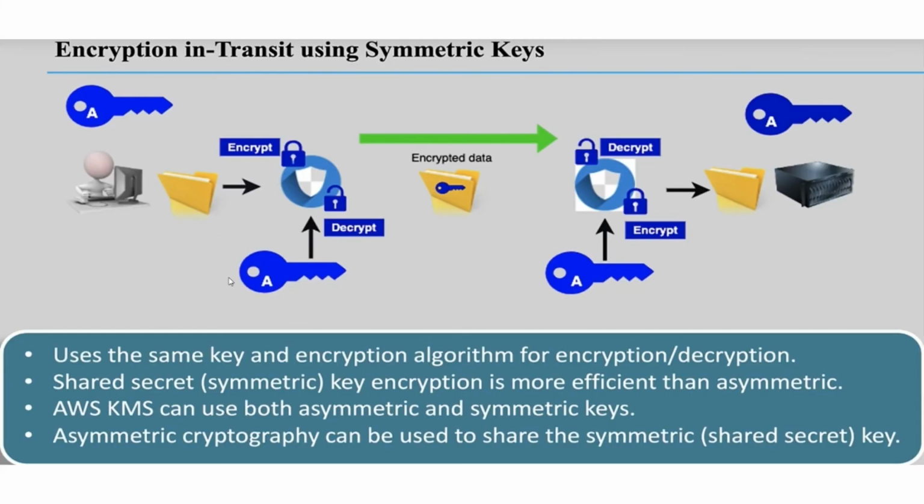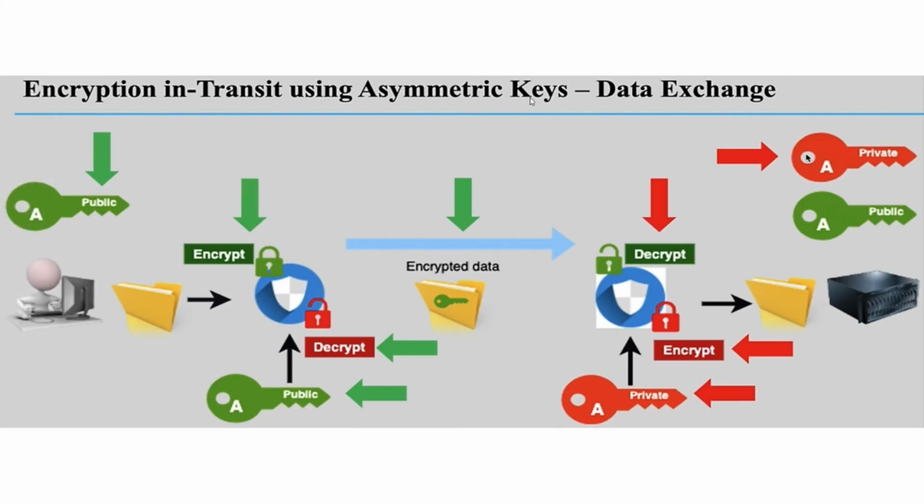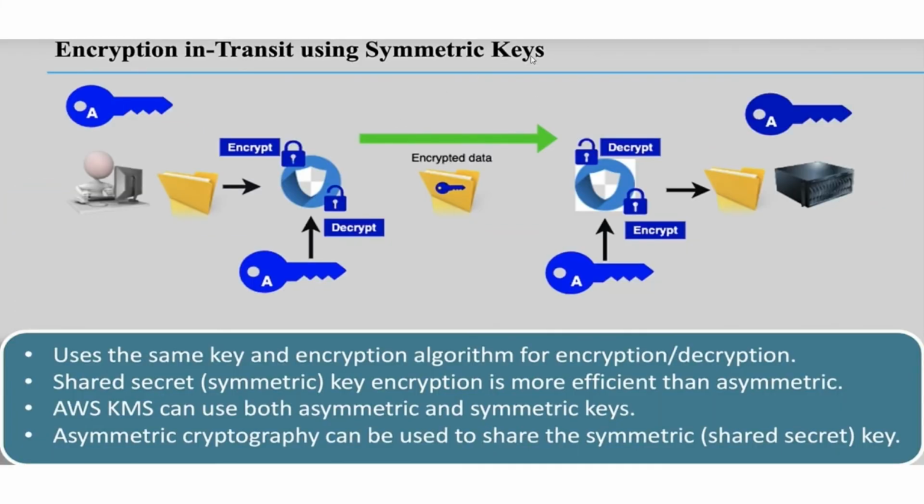And the next one is encryption in transit using symmetric keys. This is called asymmetric keys, and this is called symmetric keys. But a long time back AWS supported only symmetric keys. Almost AWS supported only symmetric keys, but now AWS supports both symmetric keys and asymmetric keys.